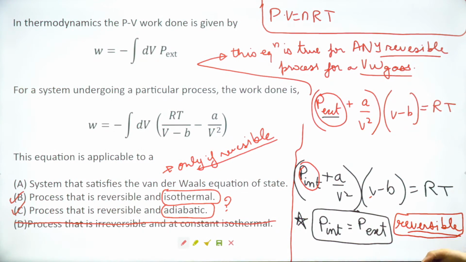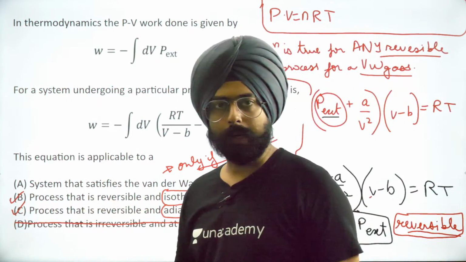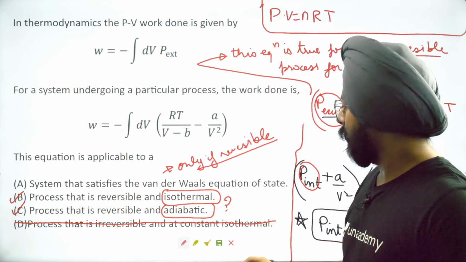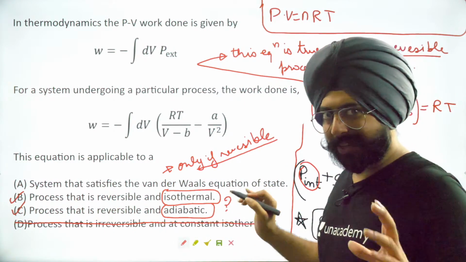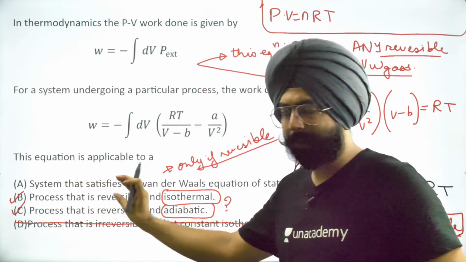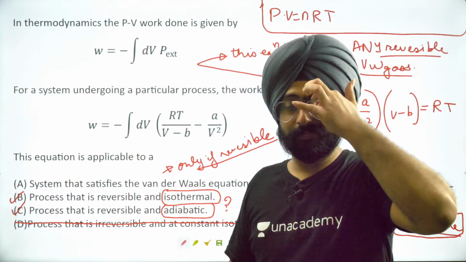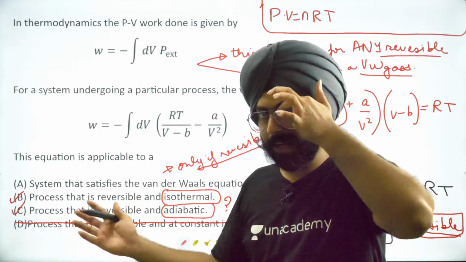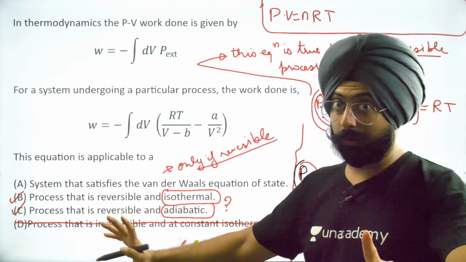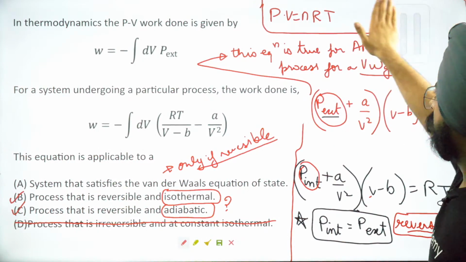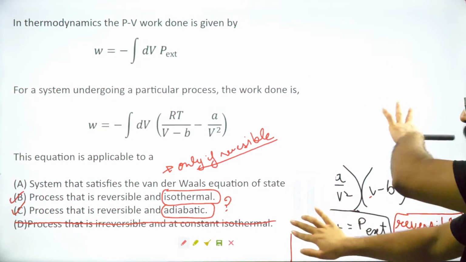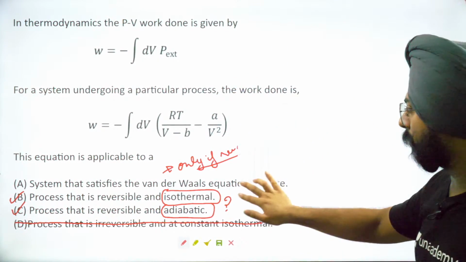Okay? So, B and C are correct. Again, the statements are sort of incomplete. Let me complete the statements to make this question a little more sensible. Okay, right now all the statements are ambiguous. How do I remove the ambiguity? Look at what I'll do. In case you need the explanation, you can rewind and see it again, by the way.